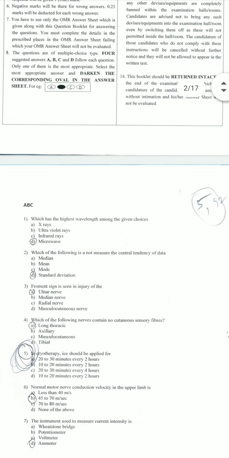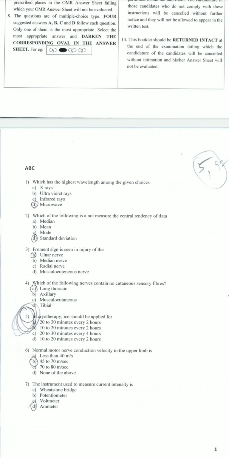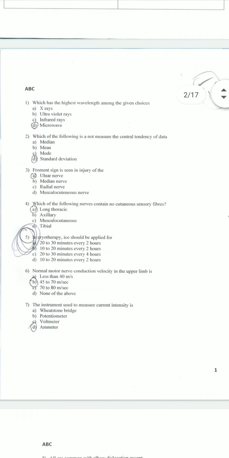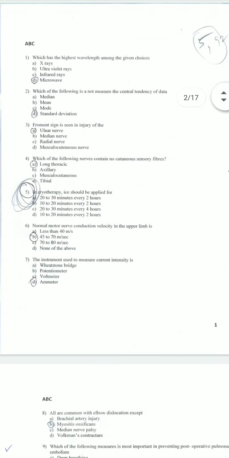Question number 1. Which has the highest wavelength among given choices? According to electromagnetic spectrum, microwave is the highest wavelength and lowest frequency. Which of the following is not a measure of central tendency of data, that is center variation? Froment sign is seen in injury of ulnar nerve.